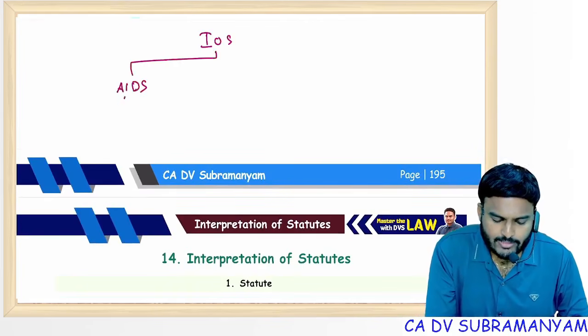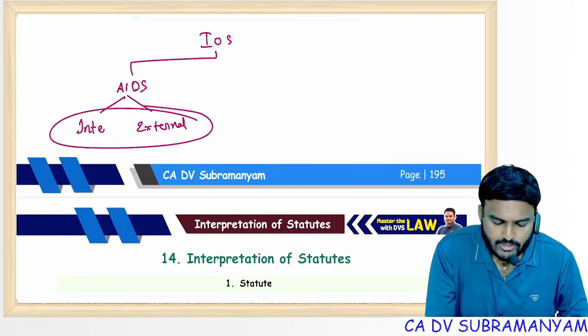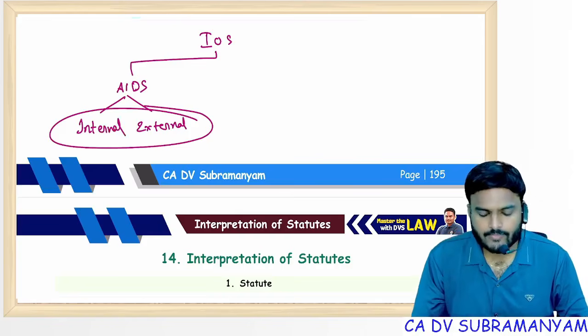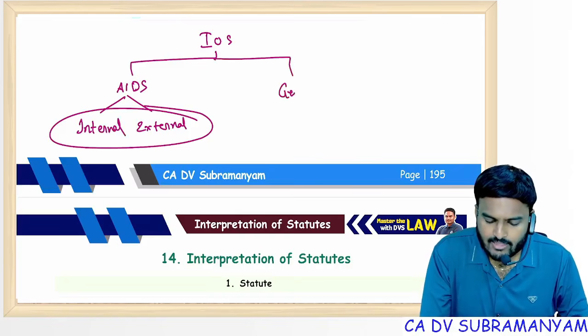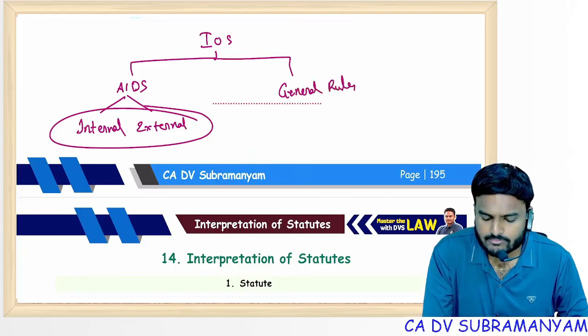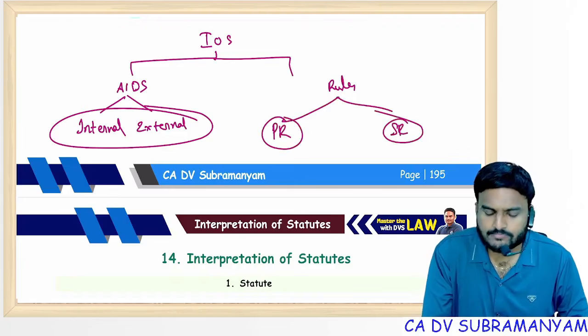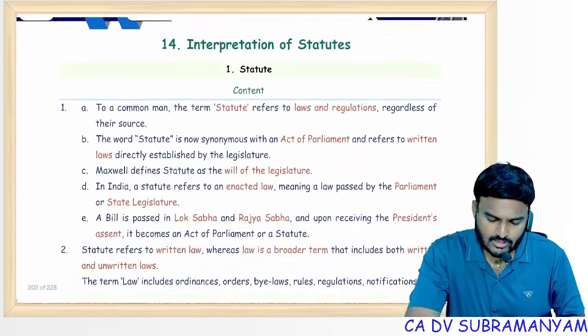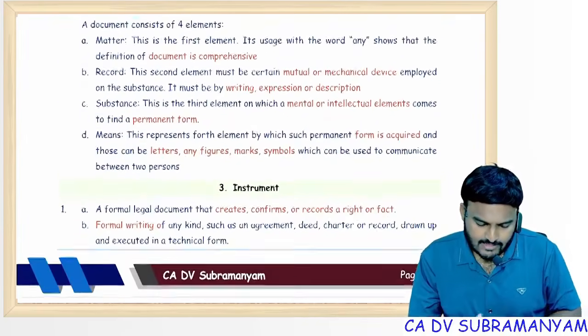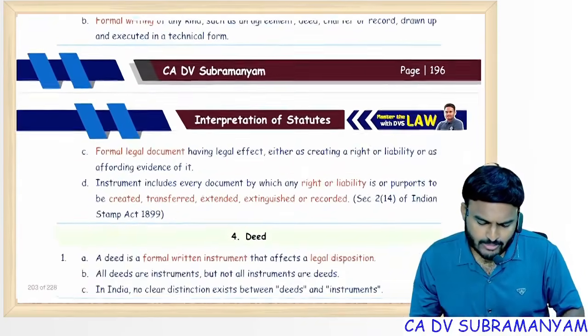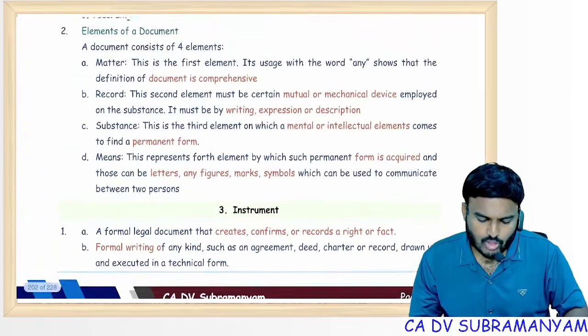Aids to interpretation, again two parts: internal, external. Read it once, important, internal, external. And the second one is general principles of interpretation, general rules of interpretation. Rules of interpretation are of two types: primary rules, secondary rules. If you see the same thing, interpretation, instrument, deed, document.